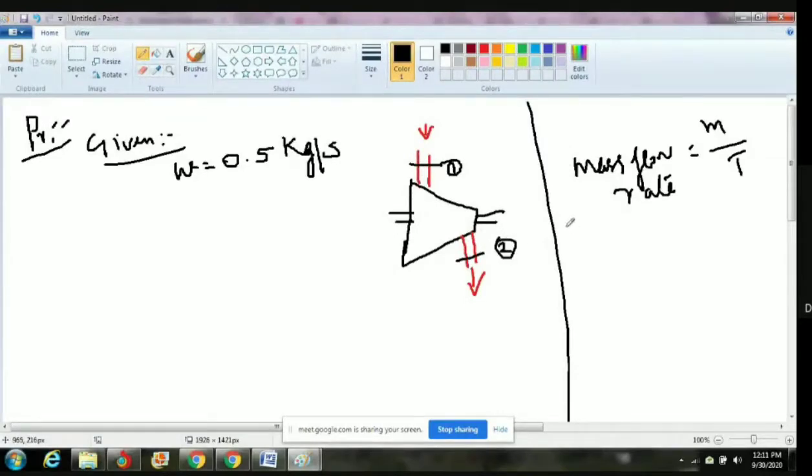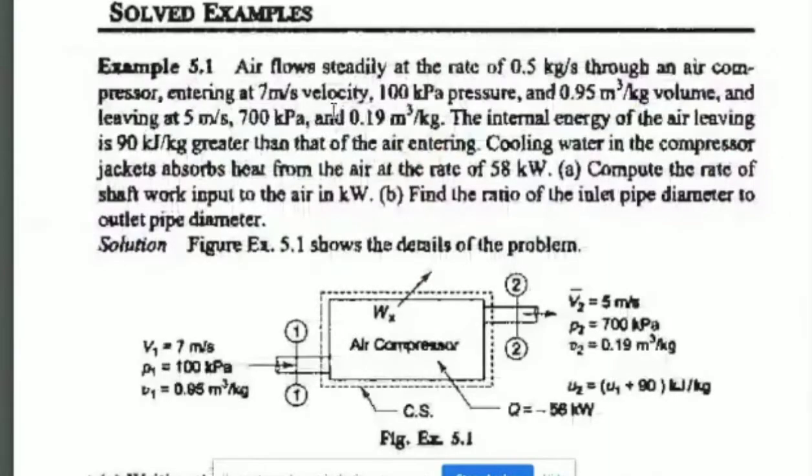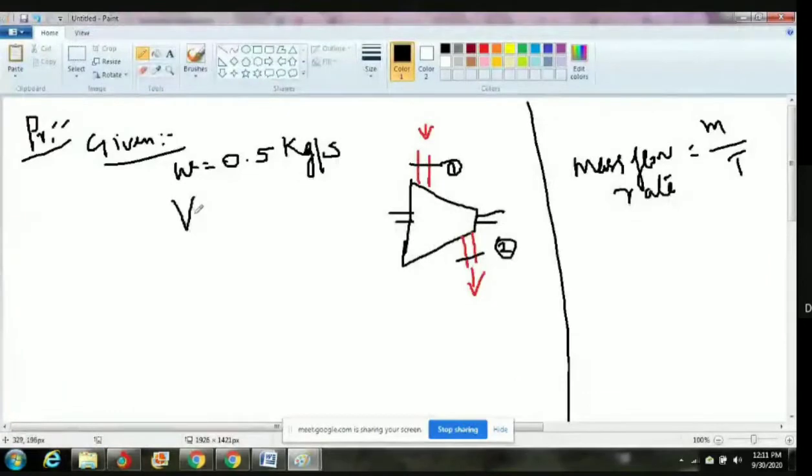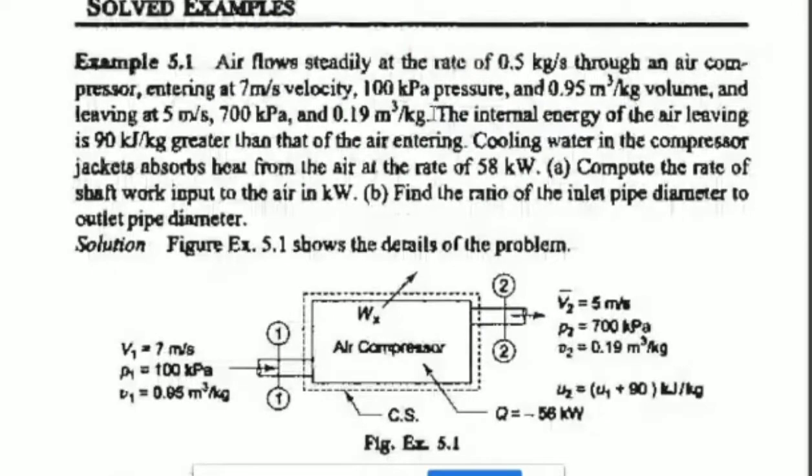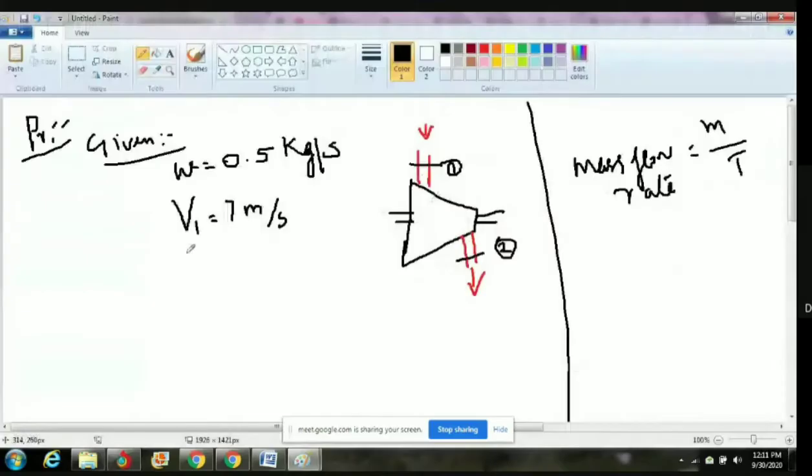So entering at 7 meter per second velocity. The velocity symbol is capital letter V, ma. Inlet is nothing but 1. So V1 equal to 7 meter per second. Then pressure 100 kilopascal. So P1 equal to 100 kilopascal, which is nothing but 100 into 10 to the power 3 Pascal.